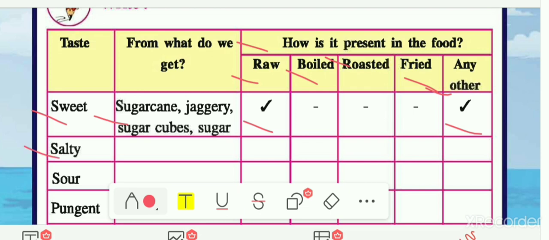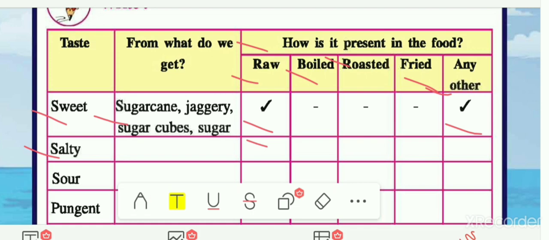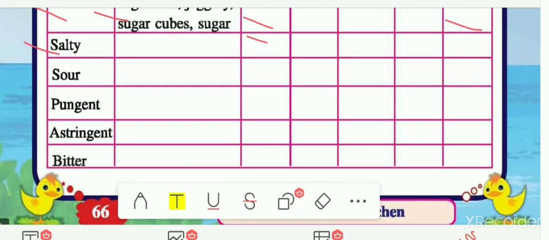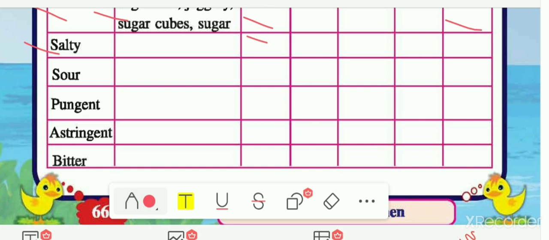The next taste given to you is salty. So we get salty taste from salt, or you can say namkeen. Namkeen also means a salty taste. It contains salt. So we get this salty taste from salt, and we use salt directly. That means in the raw column you have to tick mark. The next one is sour taste. So we get sour taste from tomato, orange, then lemon, etc. From these food items we get the sour taste, and we use these food items directly, that means raw.